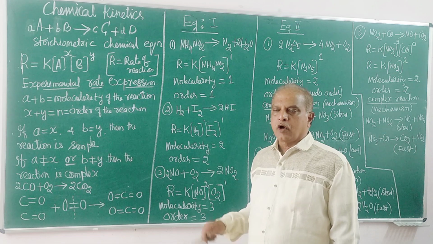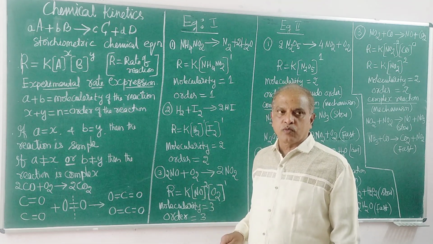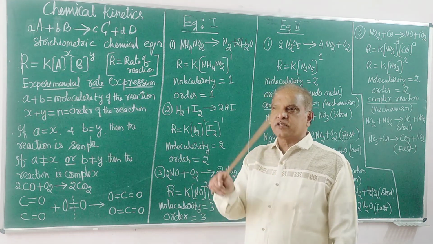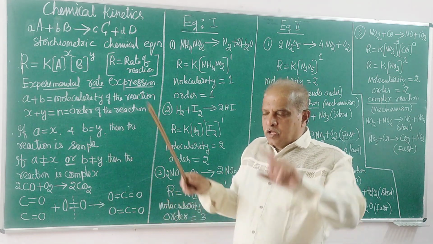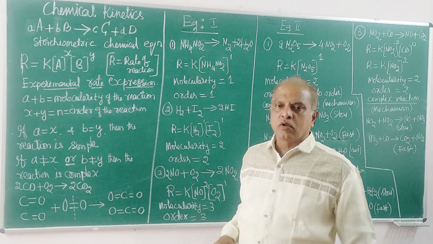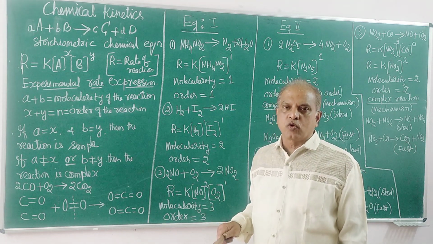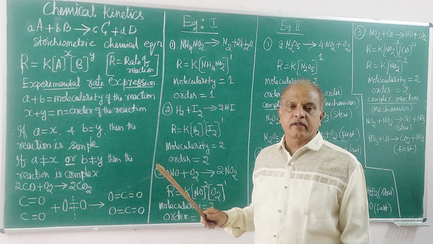molarity. How many moles are present in 1 liter, 1 dm cube of volume, whether it is gaseous phase, liquid phase or solid phase? In 1 liter, how many moles present? Whether 1 mole or half a mole or 0.1 mole or 2 moles, that gives a concentration, molarity.